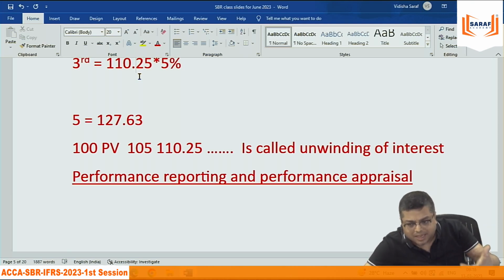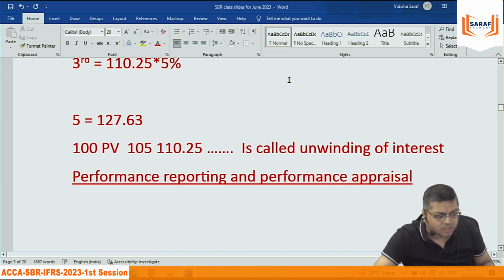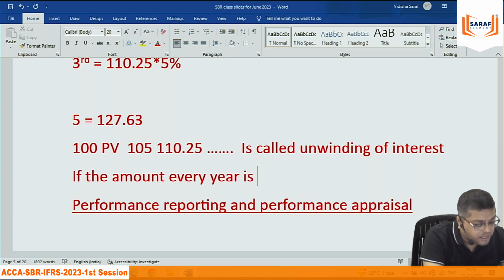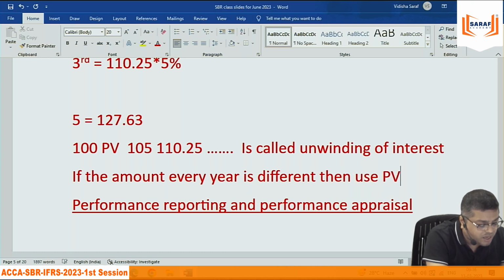There are many students who are just graduates and have not studied finance properly in BCom, maybe BCom में FM था, नहीं पढ़े. Finance cannot be taught in 2-5 minutes. That's a totally different area. But this calculation, present value, then unwinding of interest, you need to regularly calculate in every topic. So for that reason, just the present value, future value concept. Just one thing more. If the amount every year is different, then use the PVIF factor.